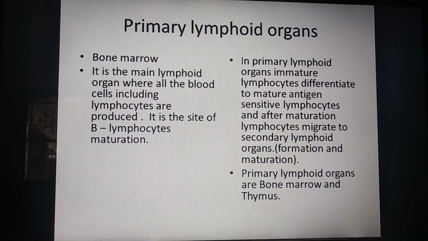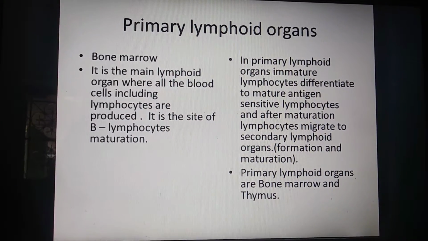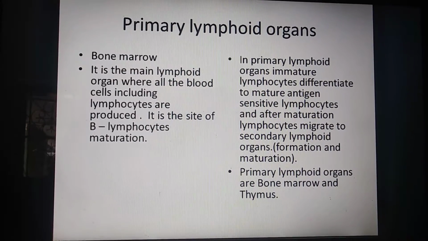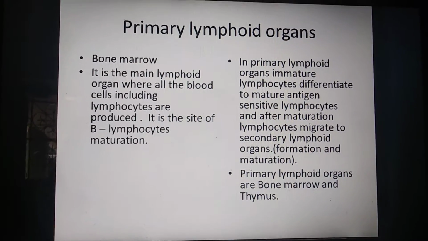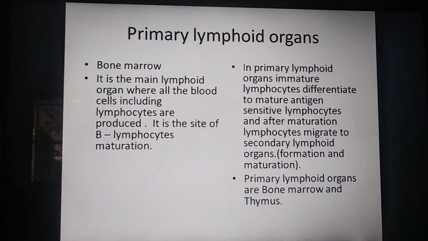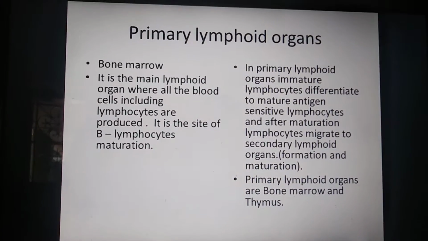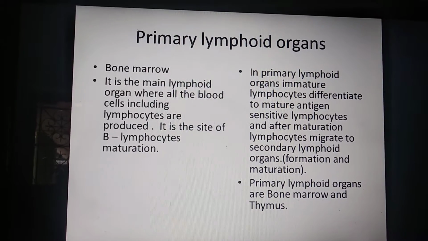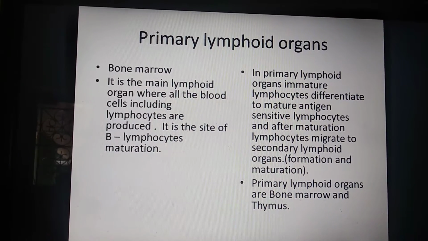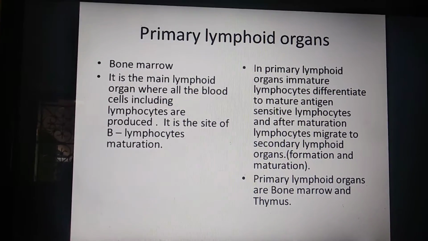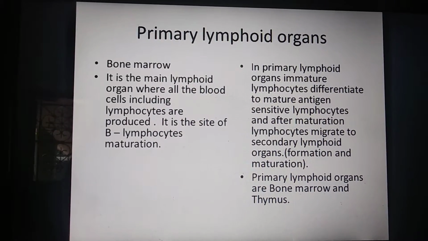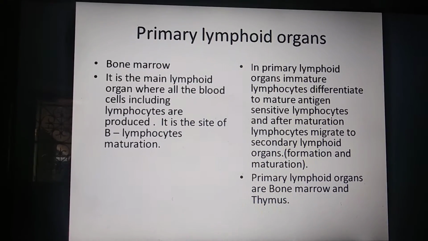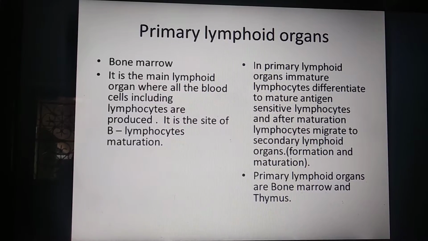Two types of primary lymphoid organs are present in our body: one is bone marrow and the other is thymus. First, bone marrow. It is the main lymphoid organ where all the blood cells including lymphocytes are produced.